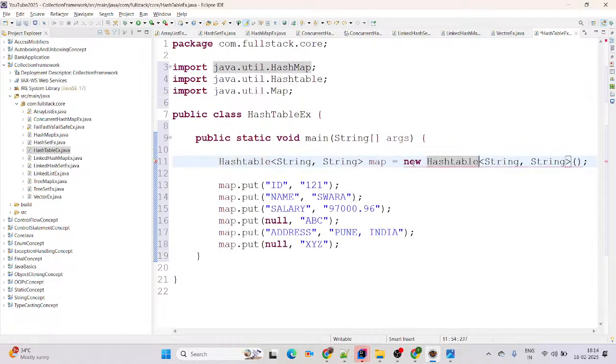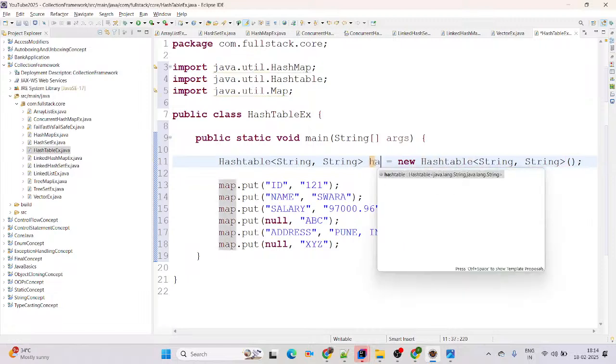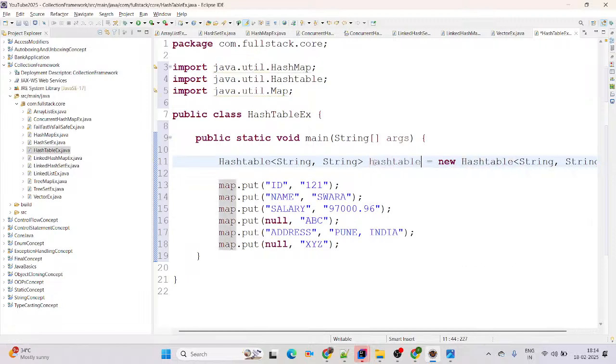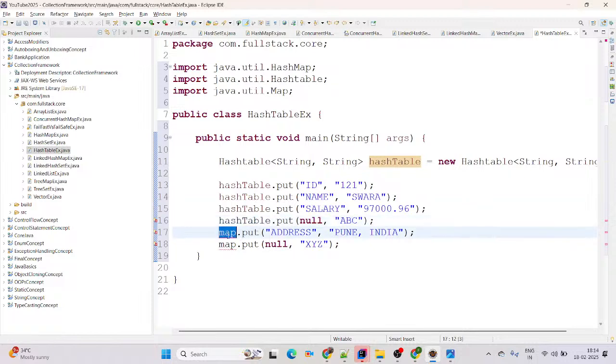We are using a Hashtable here, and here also I am giving Hashtable. This is the object we are going to consider. Object starts with lowercase, and the class name gets a capital letter, as per SOLID principles.